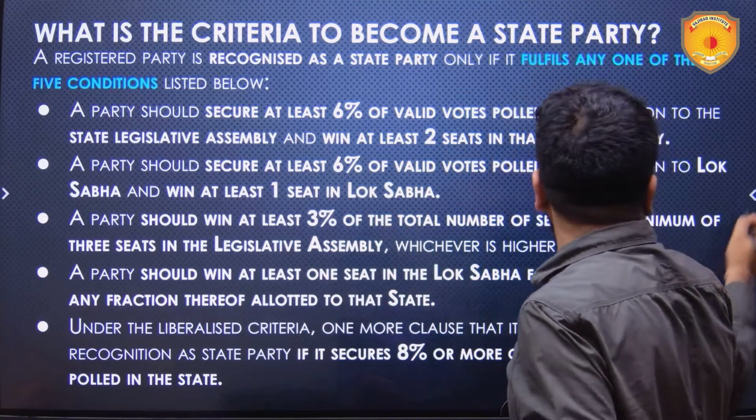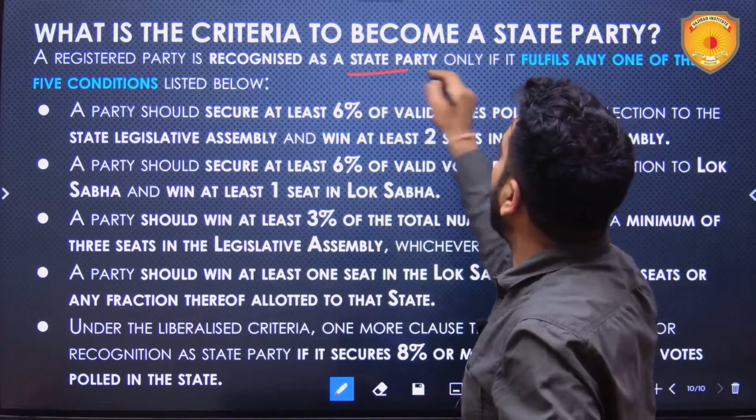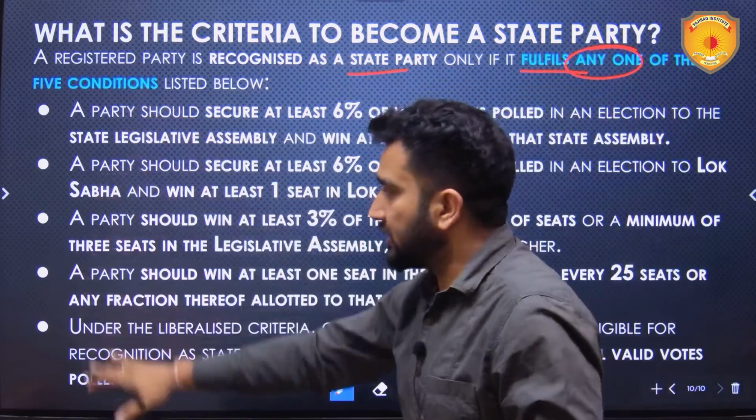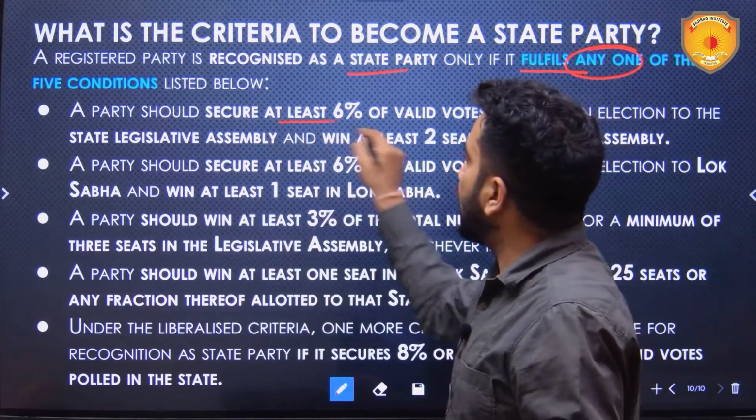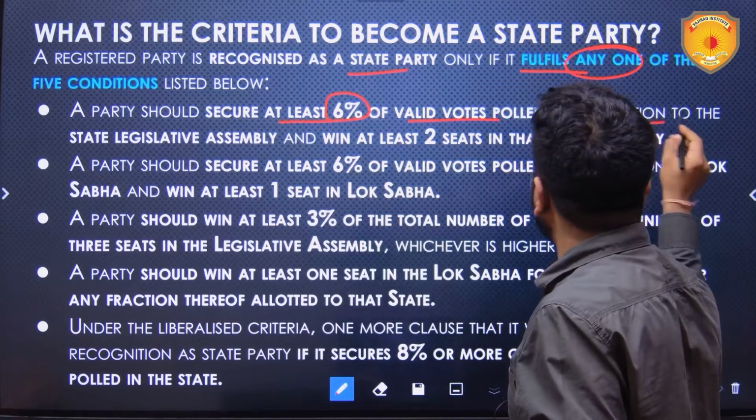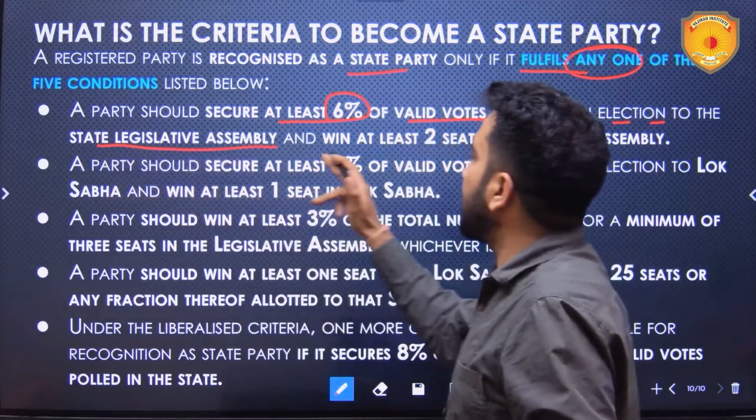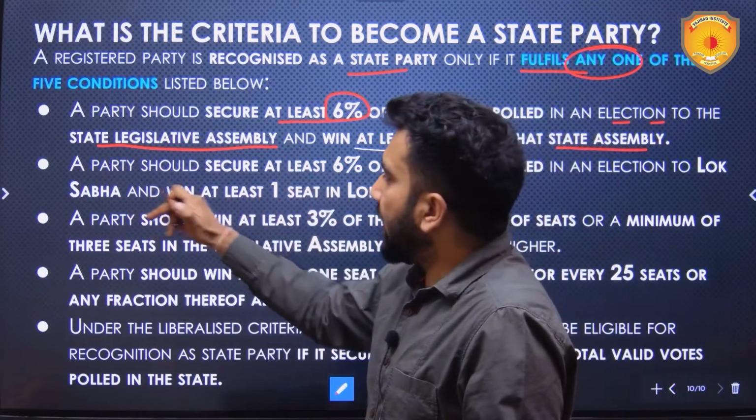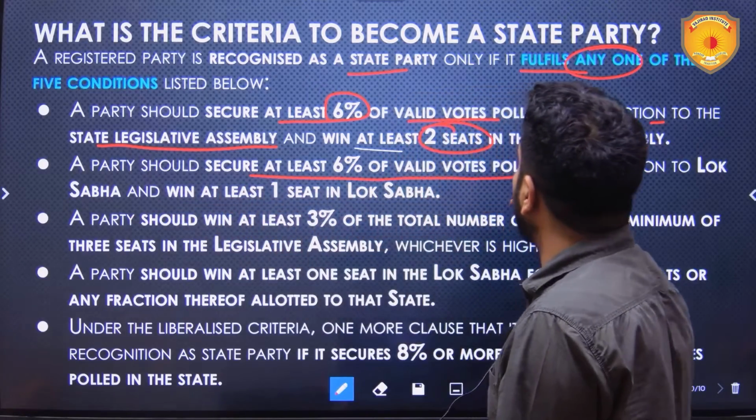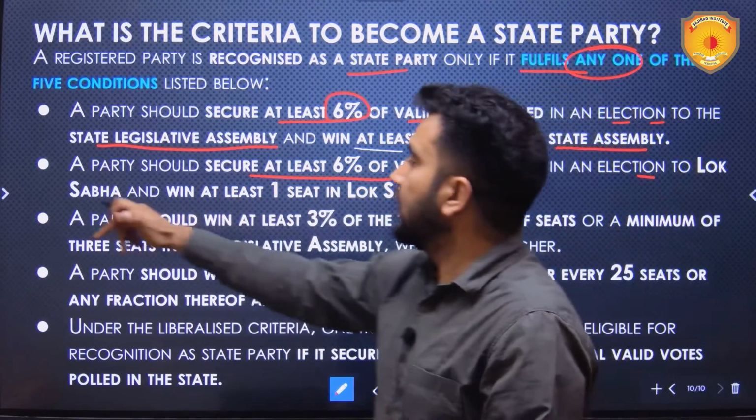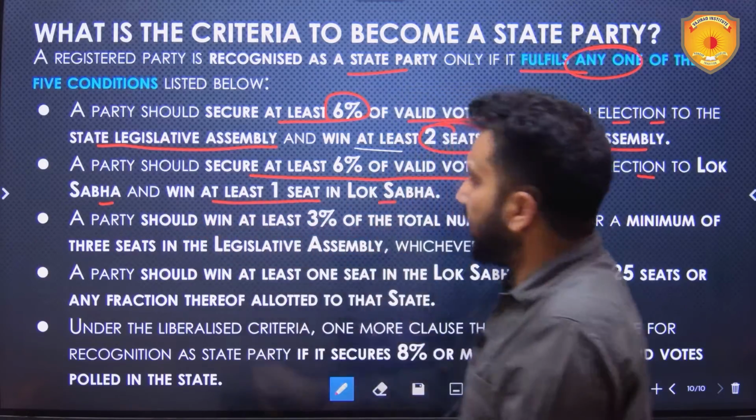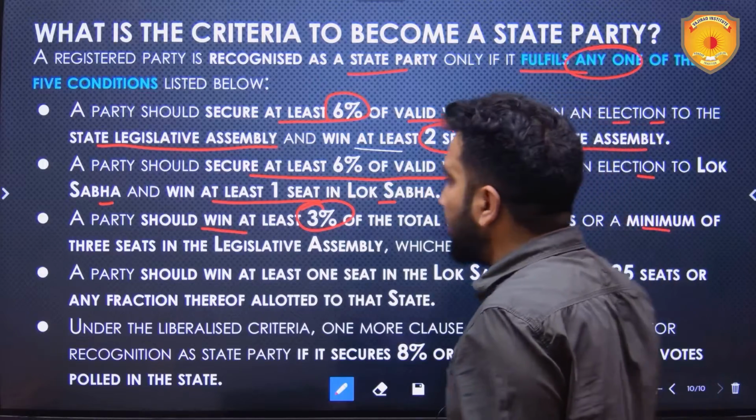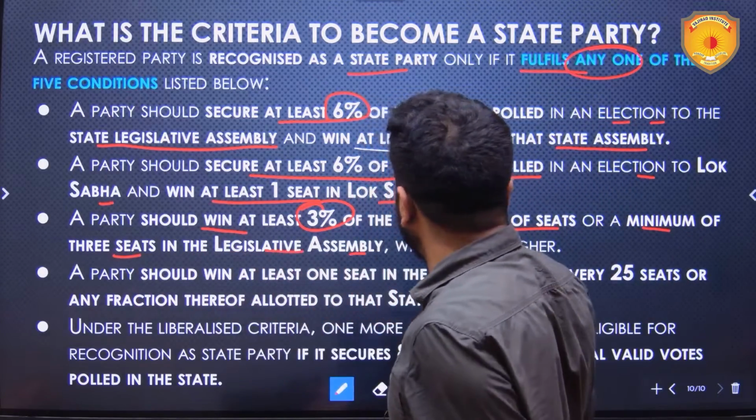So a registered party is recognized as a state party only if it fulfills any one of the 5 conditions listed below. First is, a party should secure at least 6% of valid votes polled in an election to the state legislative assembly and win at least 2 seats in that state assembly. Second is, a party should secure at least 6% of valid votes polled in an election to the Lok Sabha and win at least 1 seat in the Lok Sabha. Third, a party should win at least 3% of the total number of seats or a minimum of 3 seats in the legislative assembly, whichever is higher.